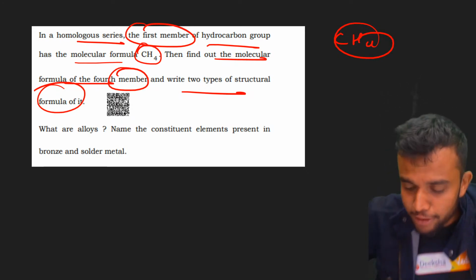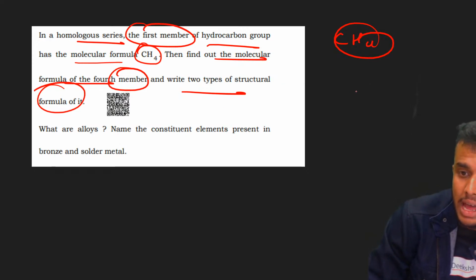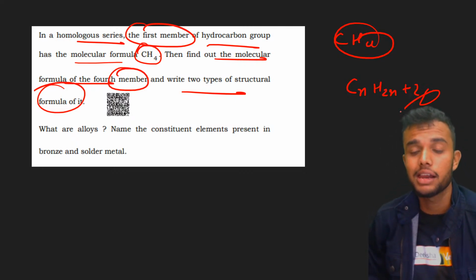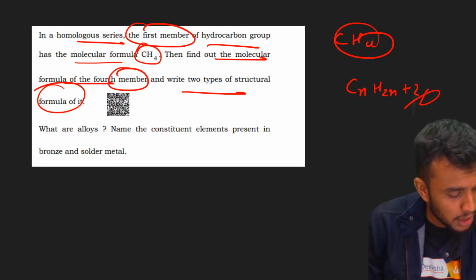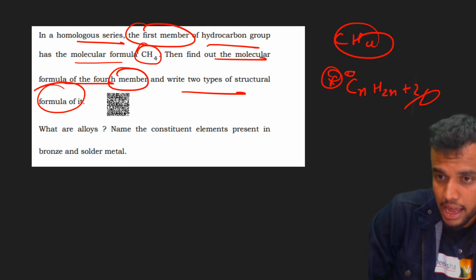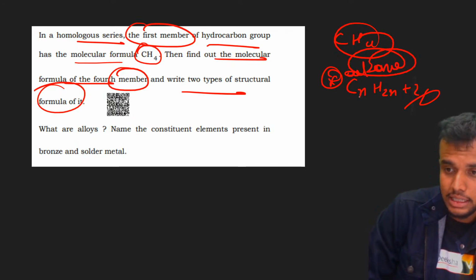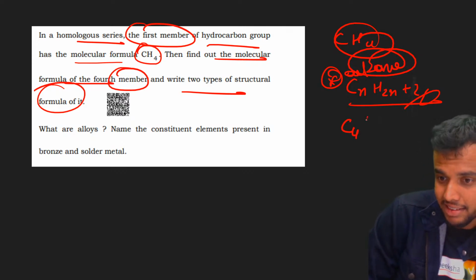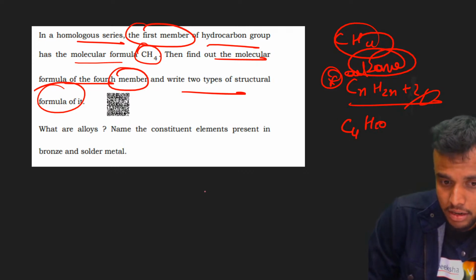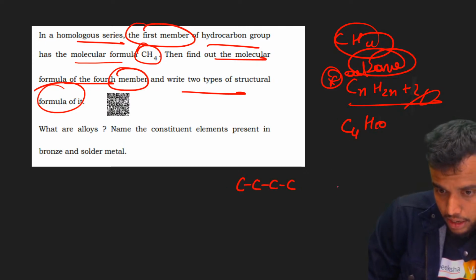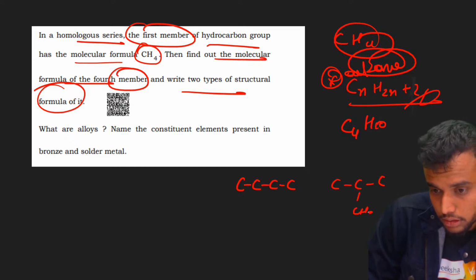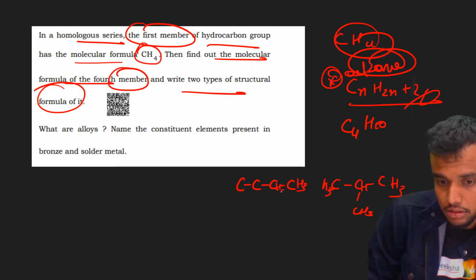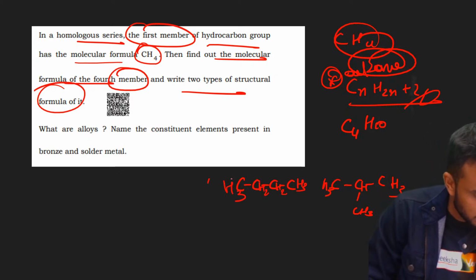Okay. CH4 is nothing but, what is the general formula? CnH2n+2. It is an alkane compound, right, bacho? CnH2n+2 is the general formula. The fourth term is nothing but C4, so C4H10. We need to write two structures, right, students? Four carbon atoms. This is one, isobutane. This is n-butane. Two structural formulas done.